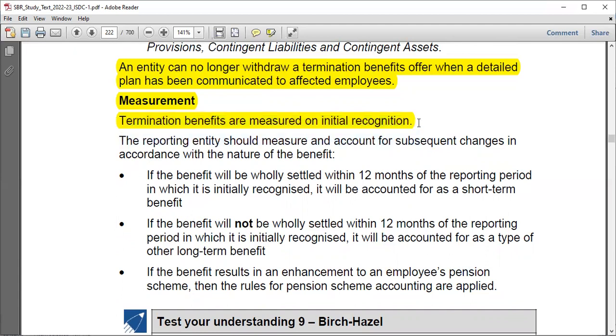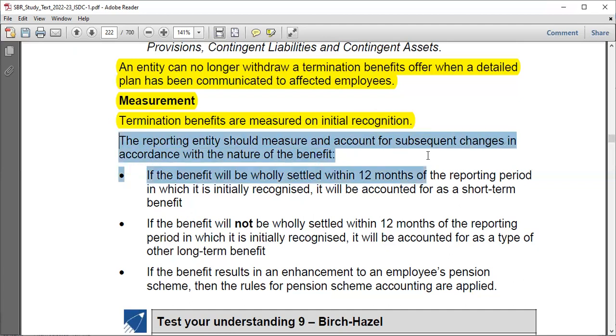Whenever you need to recognize something in the financial statements, you have to know its value. So initially, when you recognize something, you have to measure it, right? Otherwise, you cannot recognize that. How do you recognize something for which you do not know its value? It's not possible. Okay, so the reporting entity should measure and account for subsequent changes in accordance with the nature of the benefit, as we see.